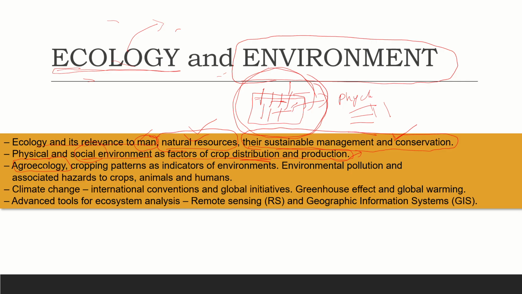We all know ecology means the interaction between living organisms and non-living organisms. Agroecology means agriculture-related ecology, and cropping patterns as indicators of environment. We all know what a cropping pattern is. For example, if we take the northern areas like Punjab, Jammu Kashmir, and Haryana, wherever the Ganga river flows, we call these plain areas.